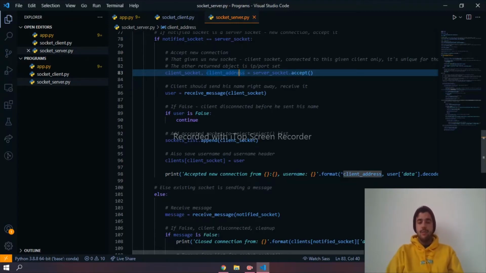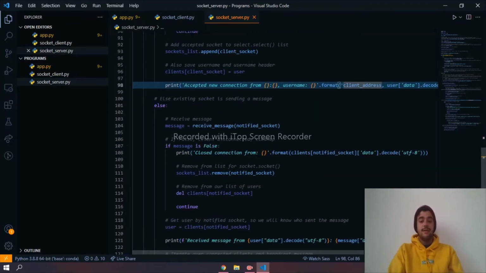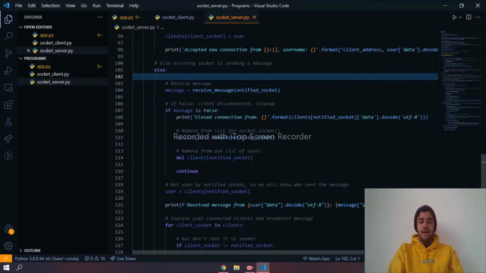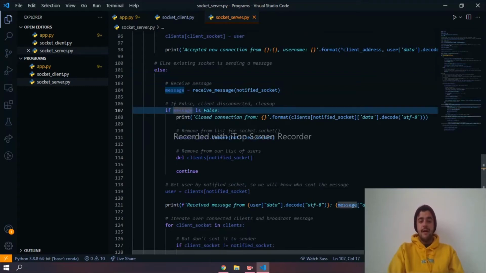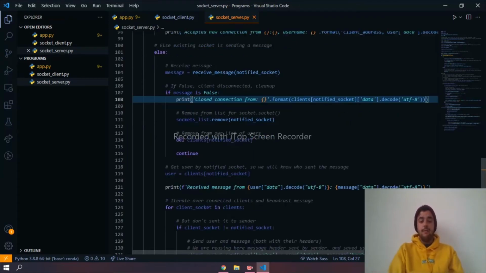After it is connected, we print the message that we accept the new connection with all the data from this new client. If an existing socket is sending a message, we have this else, in which if the client is disconnected, we will close the connection and we will show the information of the client that was disconnected, and we will remove it from both our lists.